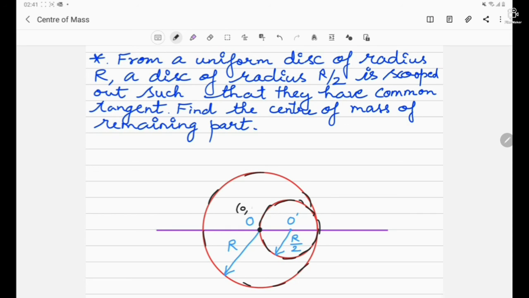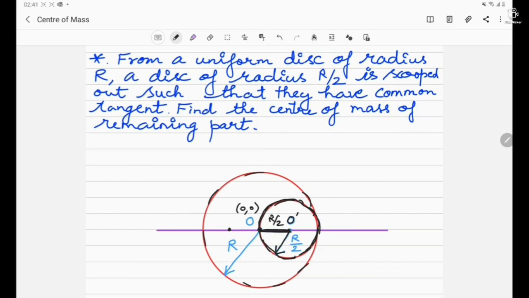I'm assuming that this point is at origin 0, 0. The portion which has been cut down, say it is this, having a radius r by 2. So obviously its center of mass, say, is O dash, which is the center of this disk, and the radius is r by 2, known. So obviously the distance of O dash from O is what? R by 2.